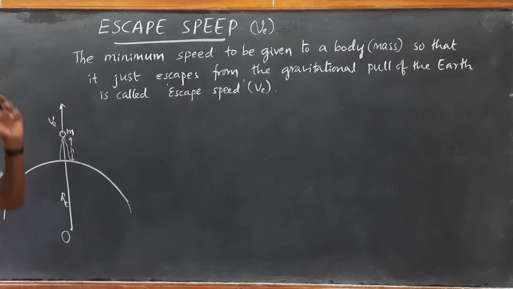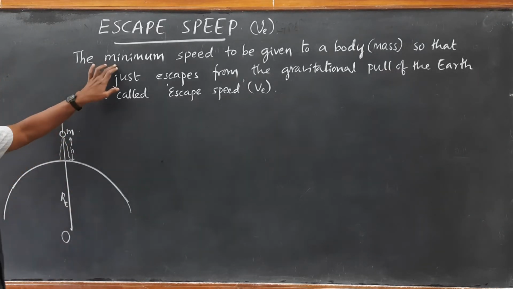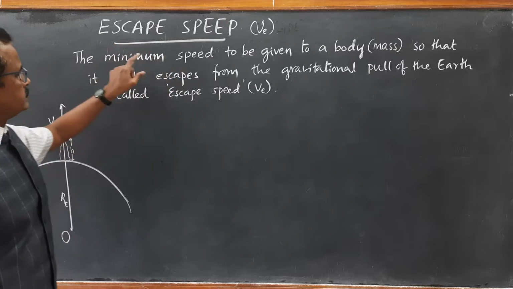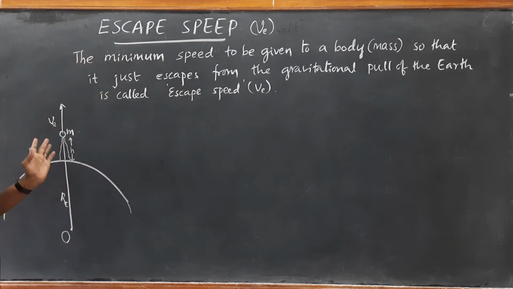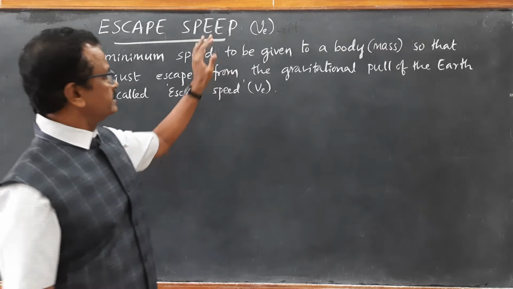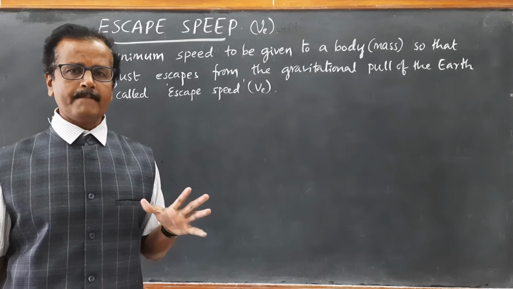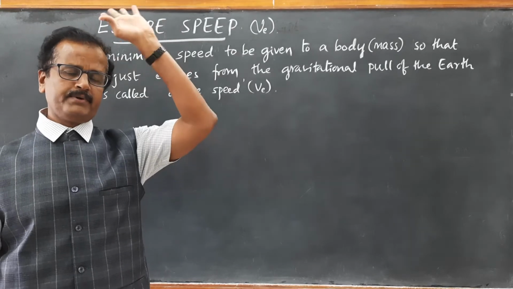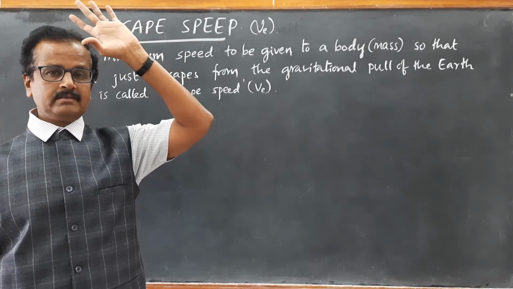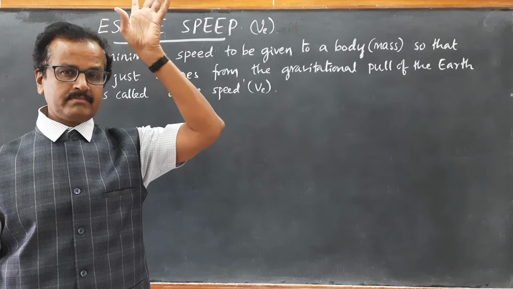So to find this, you need to understand why I have written minimum. If the speed exceeds this escape speed, the ball may not come back to the earth, it may escape into space. We don't want that maximum speed.